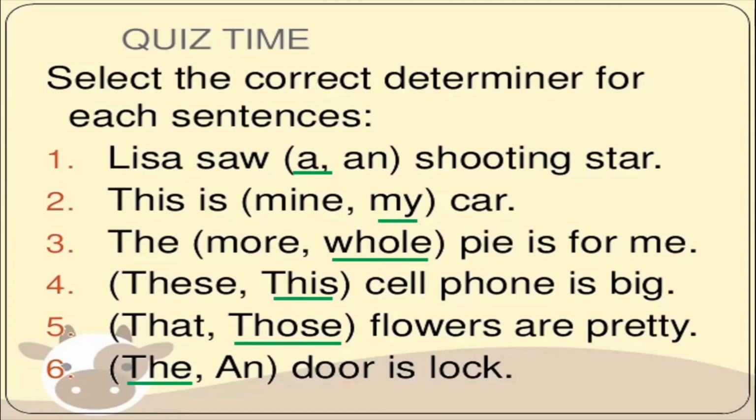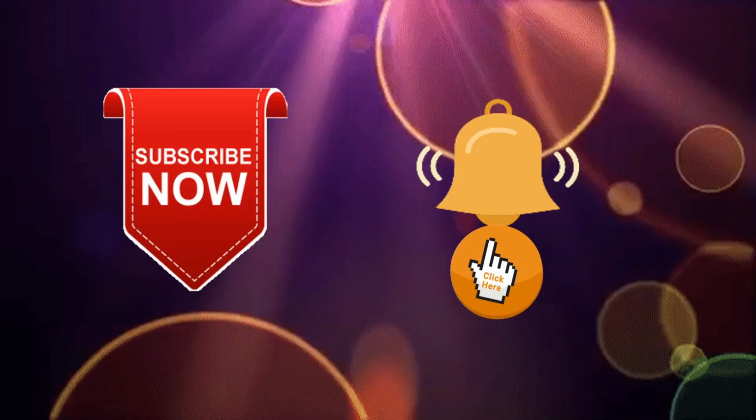Okay? So along with the gist of the story, we also saw the grammar part in it. That is, we looked at what are determiners and different types of determiners. We looked at examples of determiners, and also we did a small example on using the correct determiners in sentences.